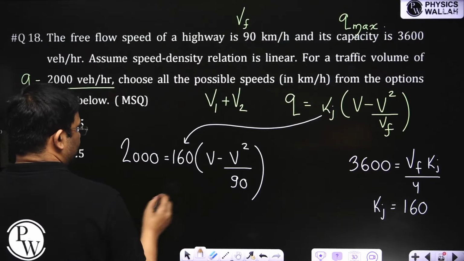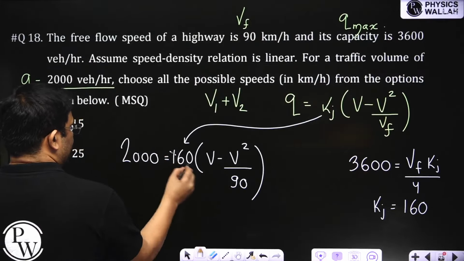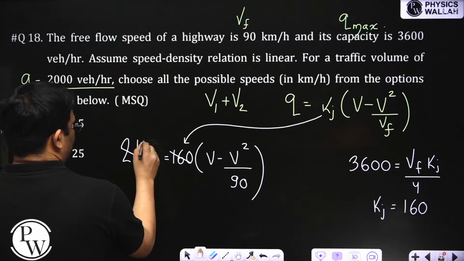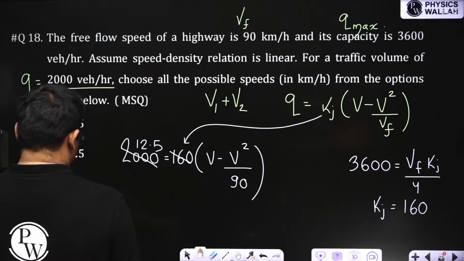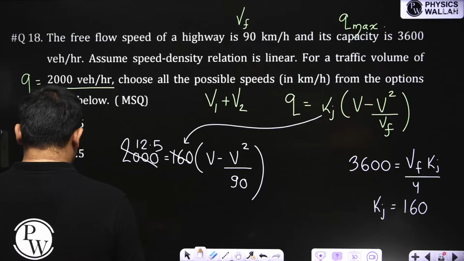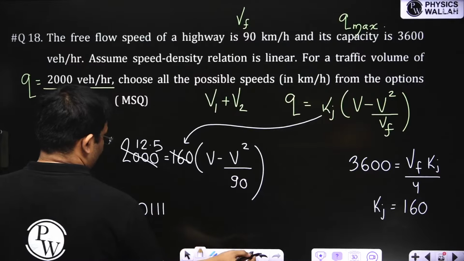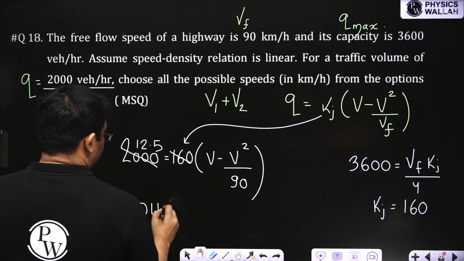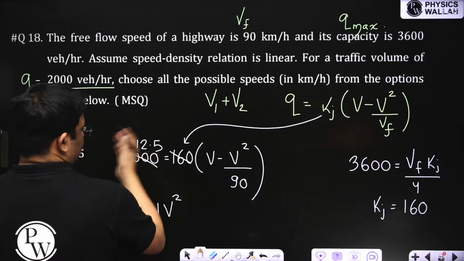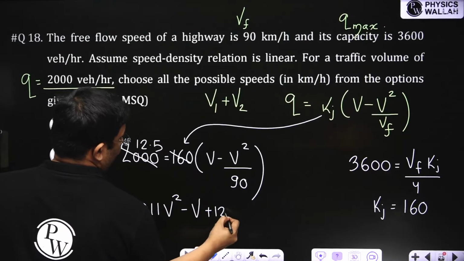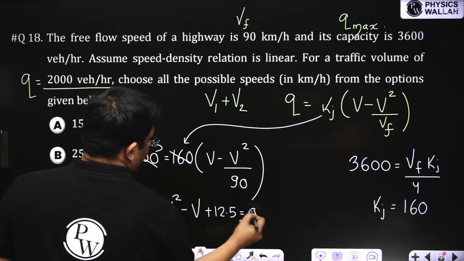V square by 90, if you cancel this, is 2000 divided by 160, which is 12.5. So we get 1 divided by 90, which is 0.0111, V square, take this side, minus V and then plus 12.5. So this is the quadratic.